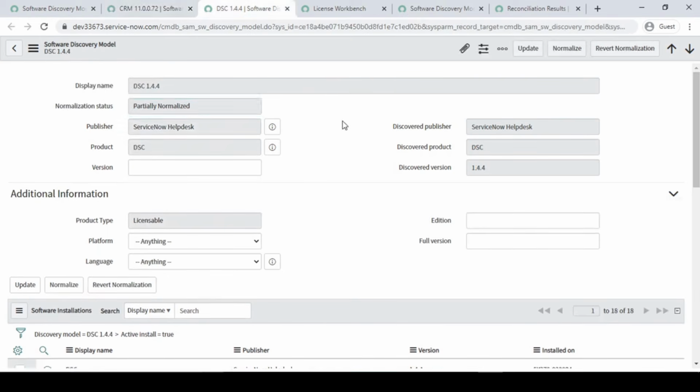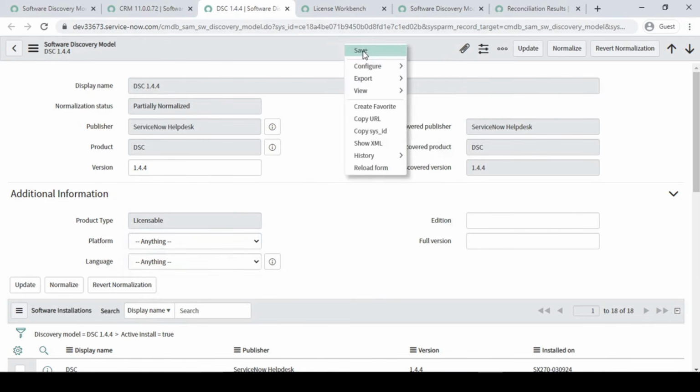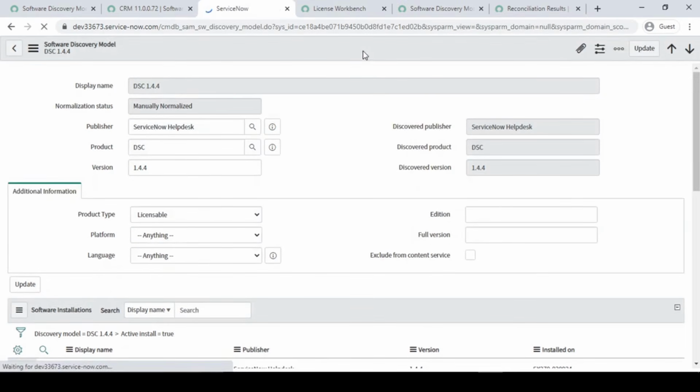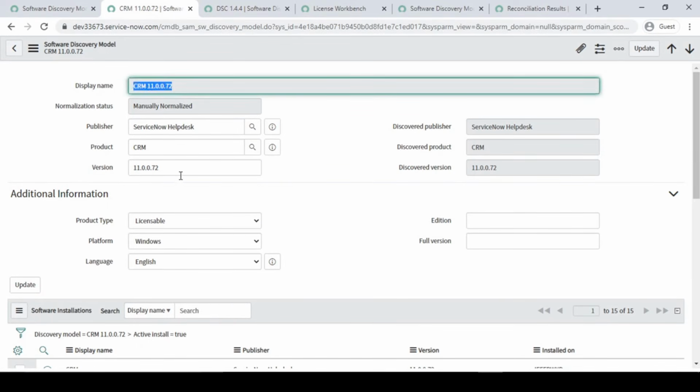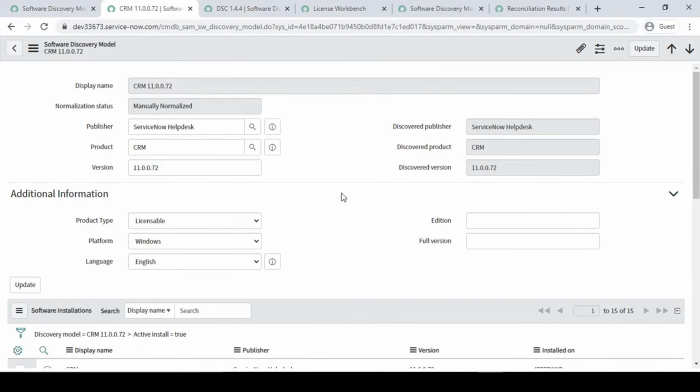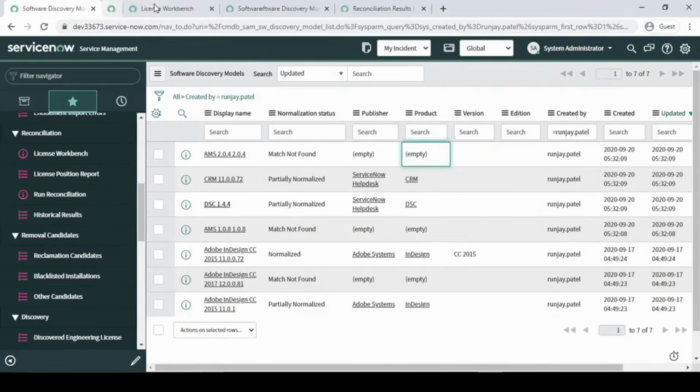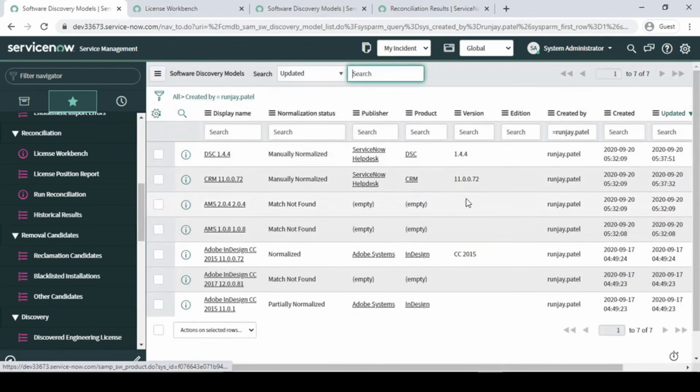Same thing I'm going to do with this also. Fine. So here Windows, or let it be like that only. So I'm just saving this record also, right? So both DSC 1.4.4 got normalized, and CRM 0.72 also got normalized. Fine. So we have done normalization manually over here. So if you reload it, it will say that we have normalized it.